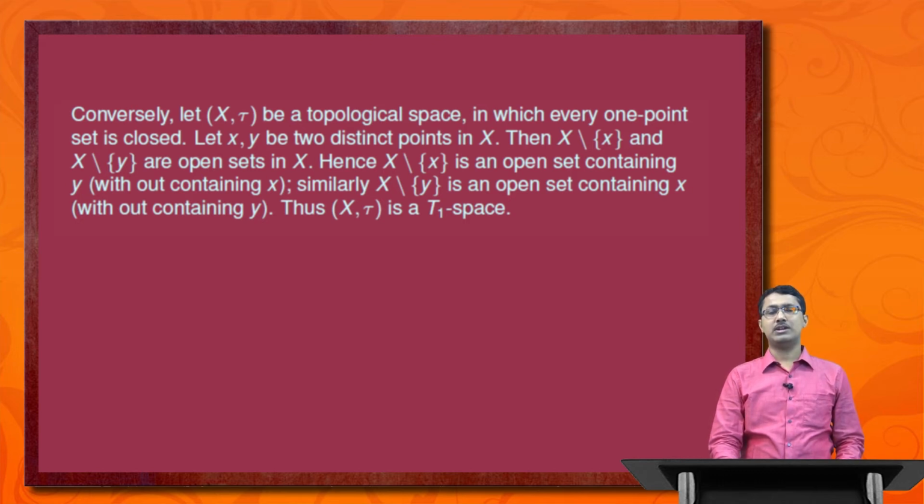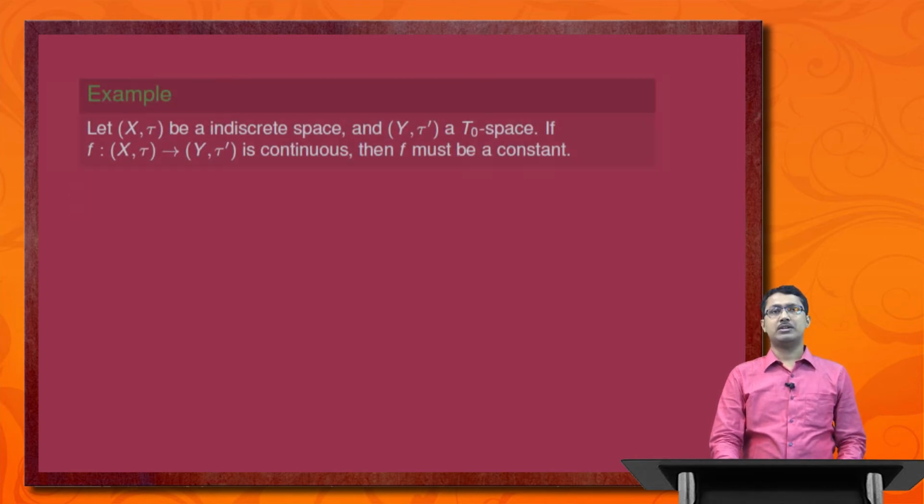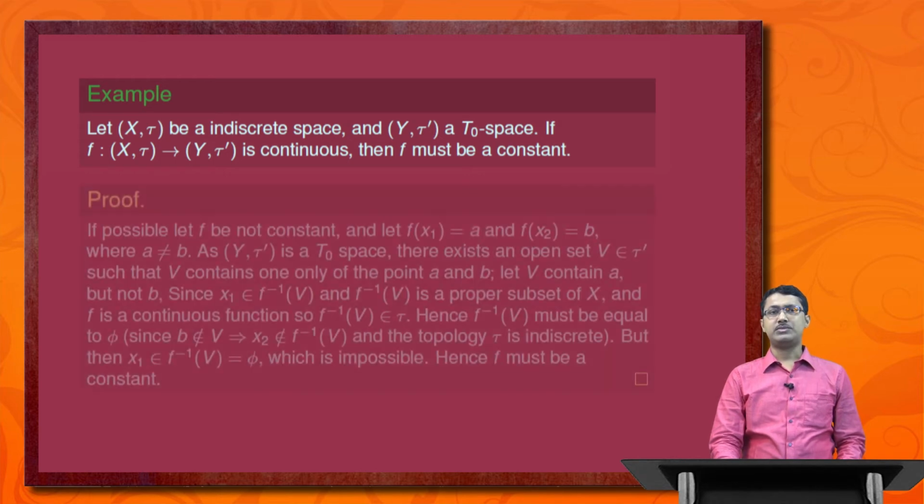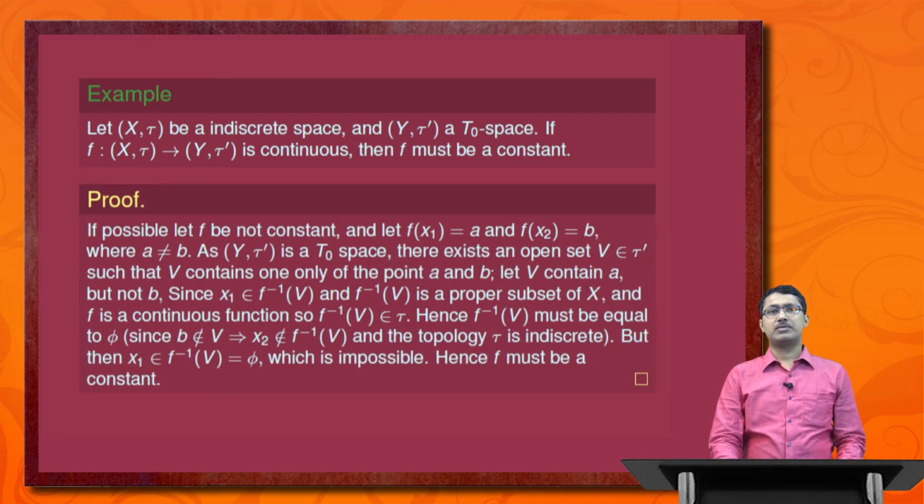Thus, (X, tau) is a T1 space. Next example: let (X, tau) be an indiscrete topology and (Y, tau') be a T0 space. If f is a mapping from X to Y that is continuous, then f must be a constant function. Proof: if possible, let f not be a constant function.